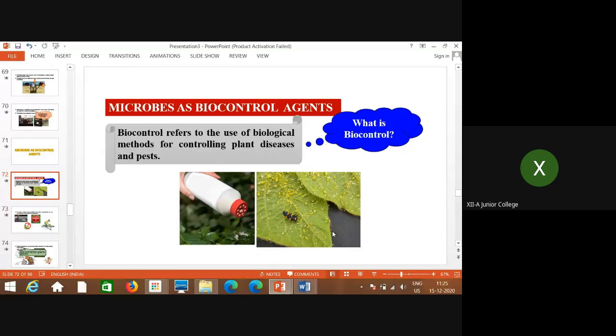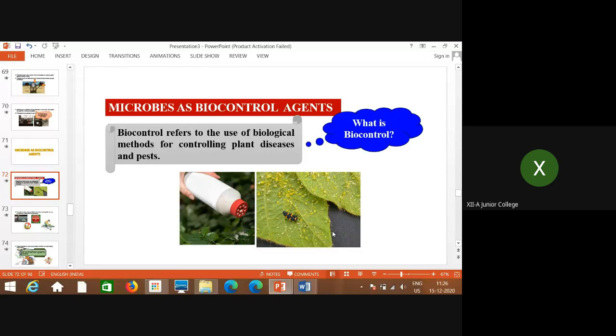A very common example: when you kill the snakes, what happens? The snakes are dependent on the rats in the field. If the number of snakes gets reduced, automatically the number of rodents or rats will increase.